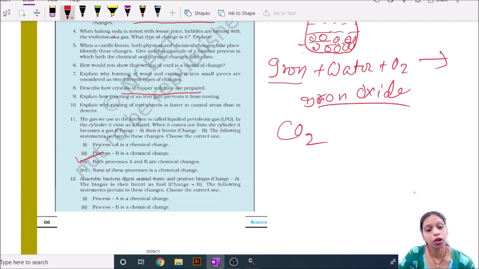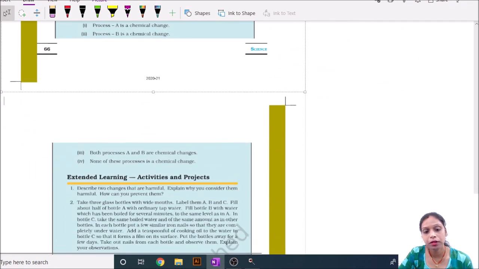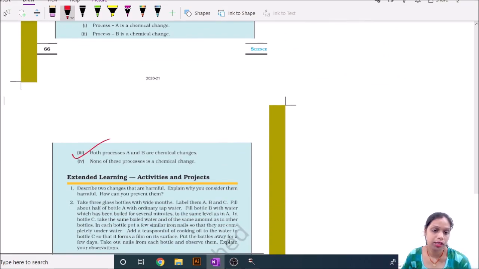Now our next question shown here: anaerobic bacteria digest animal waste and produce biogas. So production of biogas is a chemical change, because here a new type of substance is formed, and the biogas burns as a fuel. It is also a different substance, and both are chemical changes. Then what will be the option here? That both are chemical changes. Then these are the different questions.